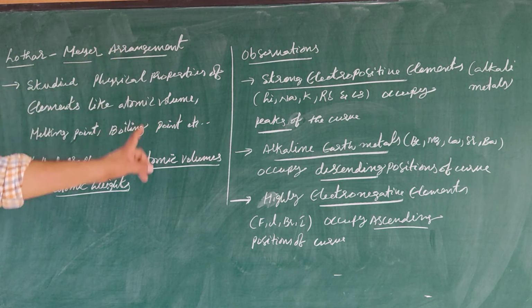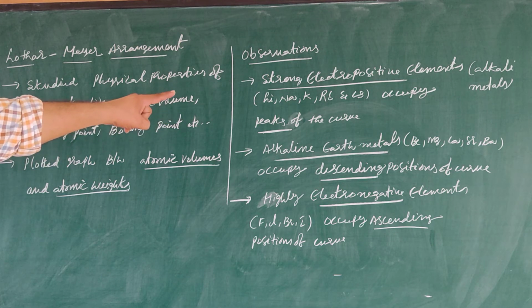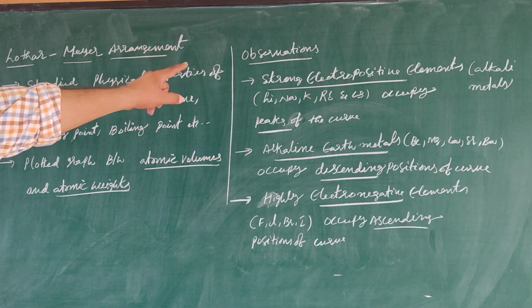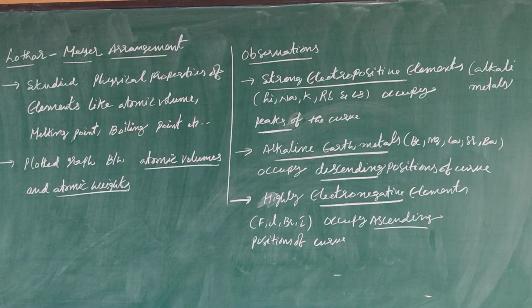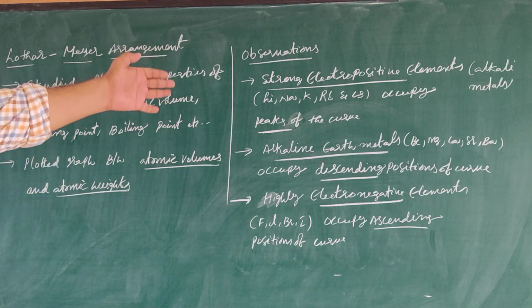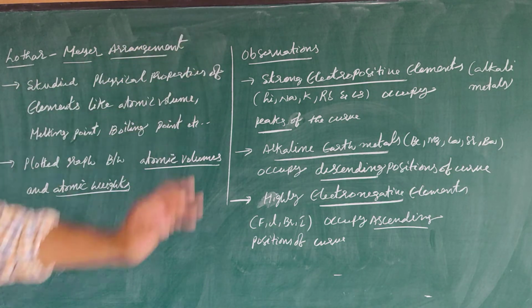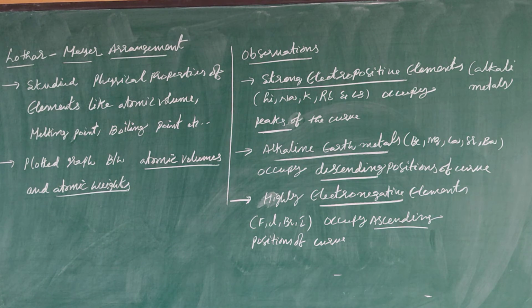In that graph, the peaks of the curve are occupied by strong electropositive elements: lithium, sodium, potassium, rubidium, cesium, all these are alkali metals.